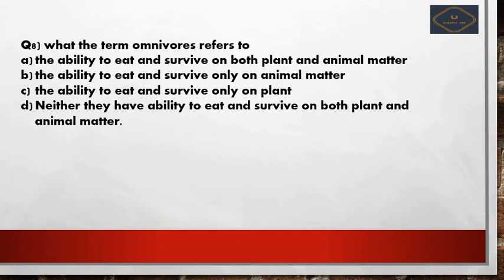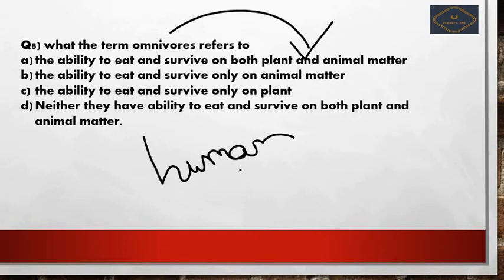Which option is correct regarding omnivores? Option A is the right answer, because omnivores are eaters of both plants and animals. They are dependent on both plants and animals. Examples are human beings.